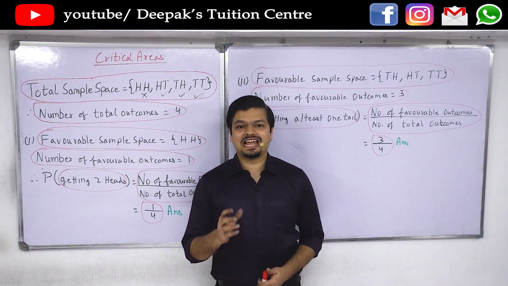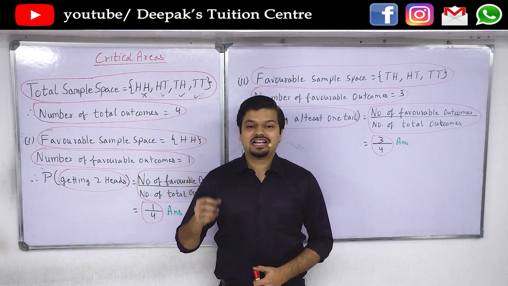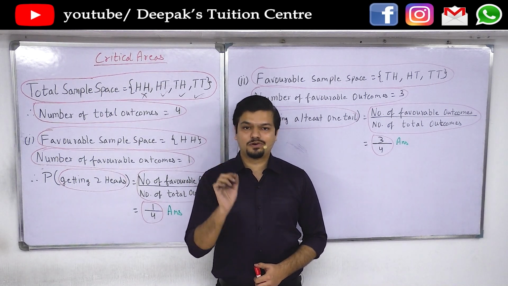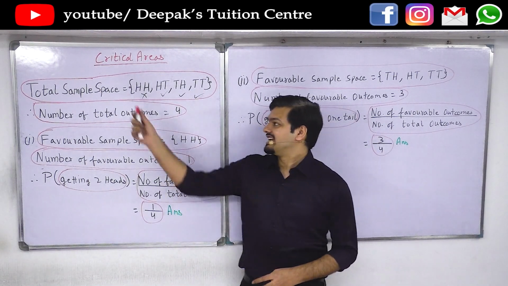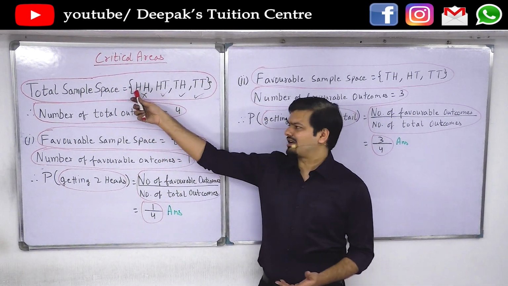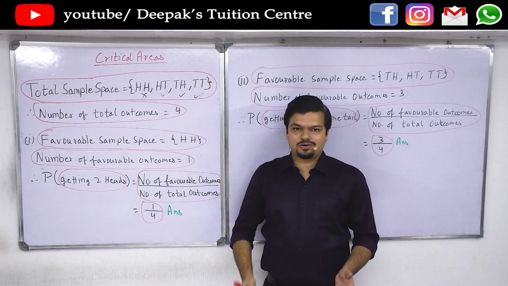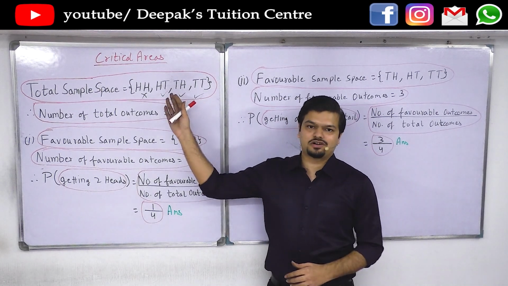The easiest battle is lost easily. That simply means never underestimate your enemy. So here the enemy is the question. There are a lot of critical areas in this very easy chapter that you might miss and lose quite a lot of marks. So the first thing is sample space. Since total sample space sometimes gets too big, it is not always required to draw, but if it is in your reach and you are able to draw, then you must draw it.